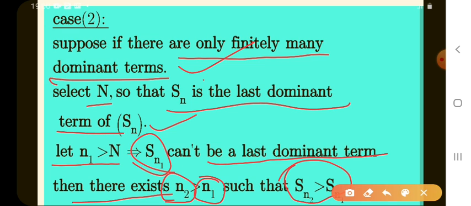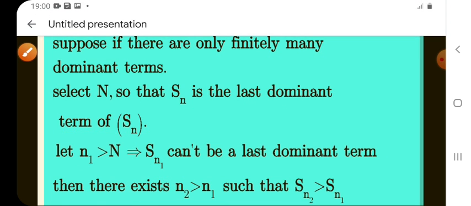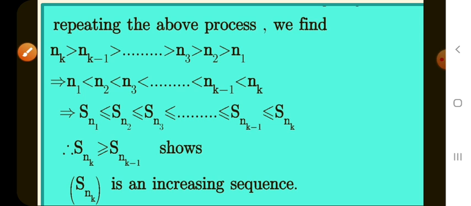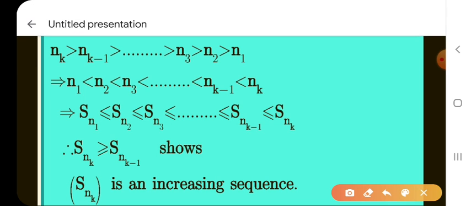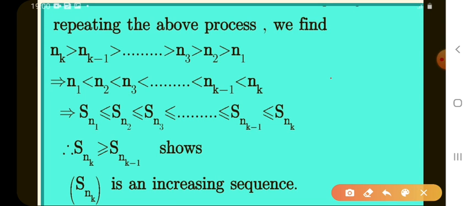First we let S_N be the last dominant term. After that, what we get here is S_n2, one of the least dominant terms. Repeating the above process, we find n_k greater than n_(k-1) greater than and so on, n3 greater than n2 greater than n1. S_n1 is the least dominating term. Writing in reverse, n1 less than n2 less than n3 and so on, up to n_k. These are the values of capital N.